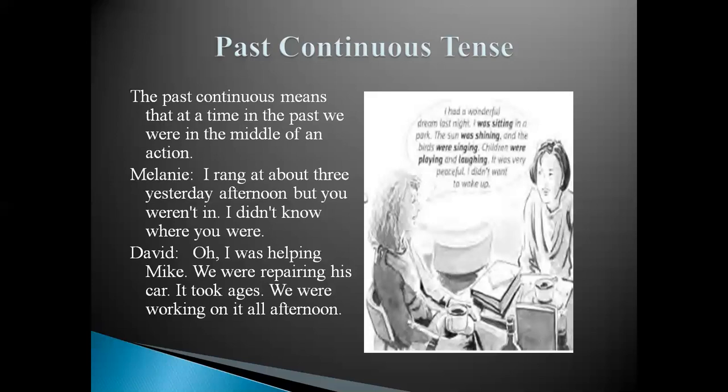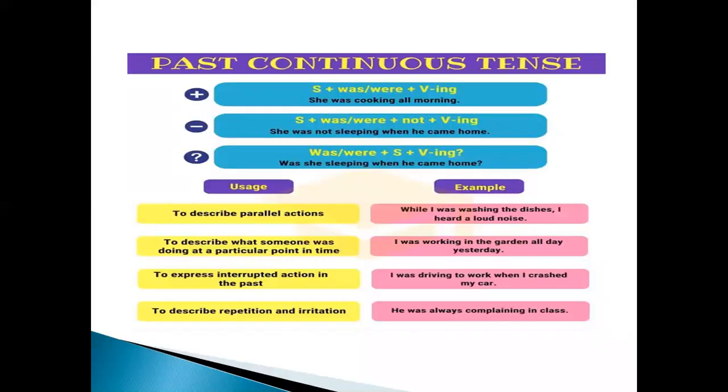This was the usage, and now we will look at how to construct the sentences of past continuous tense. Past continuous tense utilizes was and were, and the first form of verb with ing. Rather, was and were and the first form of verb is utilized with ing to create the positive sentences. For example, she was cooking all morning.